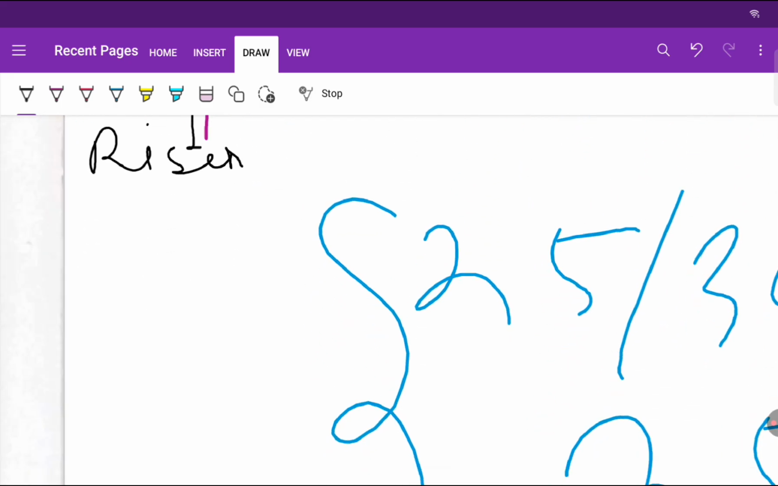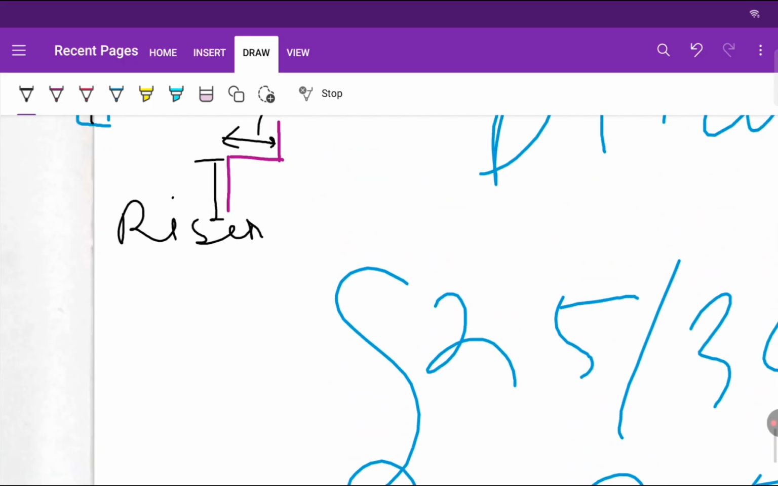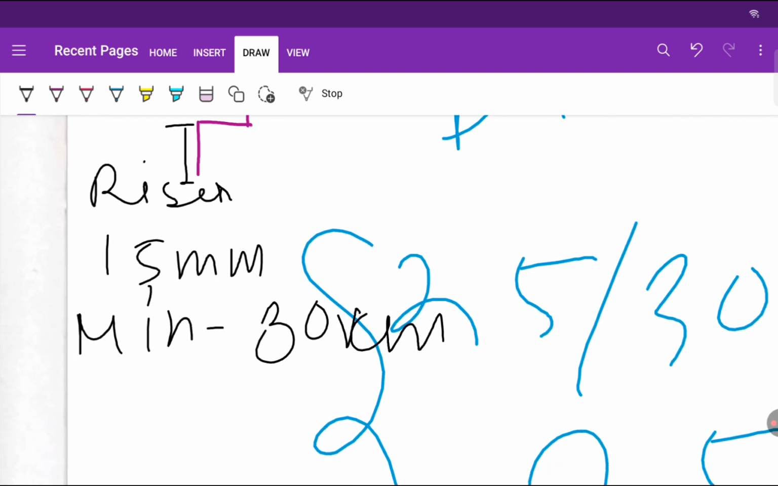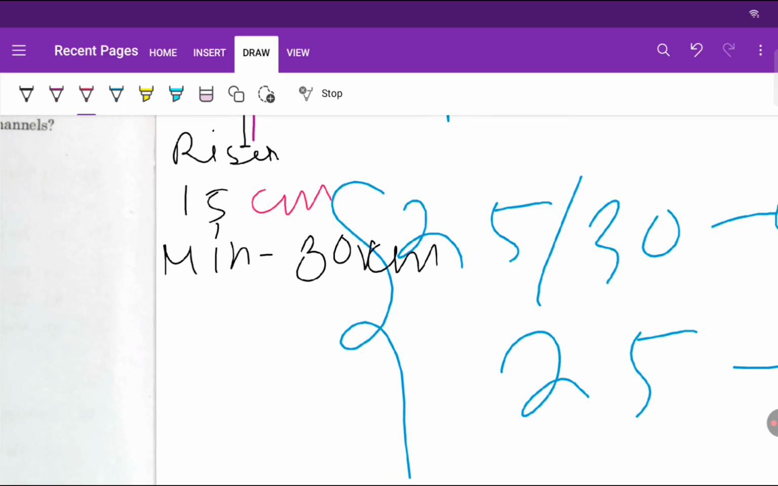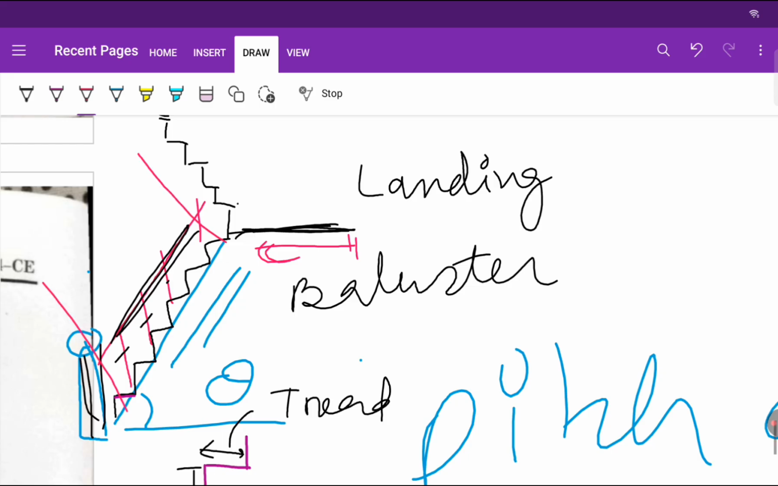Okay, so now we have to remember some values. In public buildings, maximum riser is 15 cm, remember it, and minimum tread is 30, sorry, not mm, centimeter obviously. Okay, and the minimum width of this landing will be equal to the width of the stairs. This will have some width, right? So the minimum width of this landing will be equal to the width of the staircase.